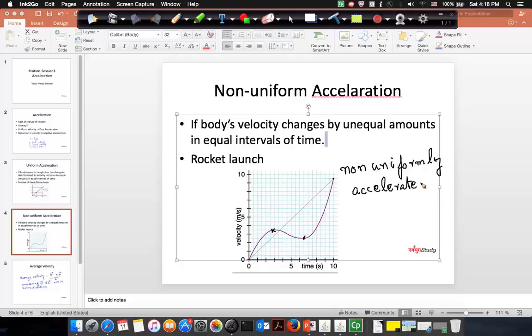It is non-uniformly accelerated motion, where if you look at the motion, you can see that the rate of change of velocity is not a constant. If it had been a constant, it would have been a straight line like that, but it is not.